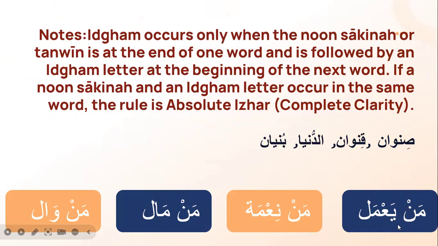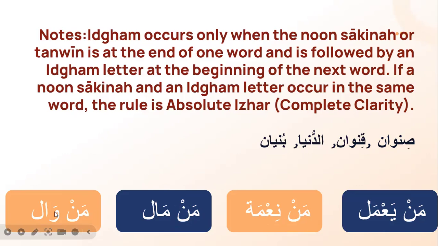We skipped the letter noon. See? من نعمة. Okay? من مال. We skipped the letter noon here also, and we said من نعمة. Insertion, exactly.